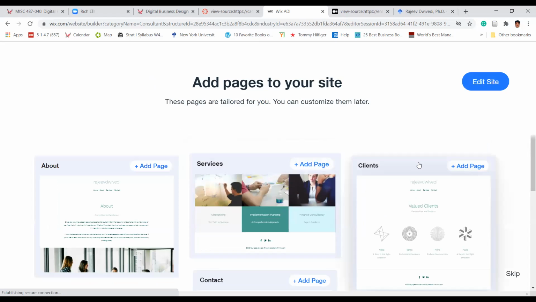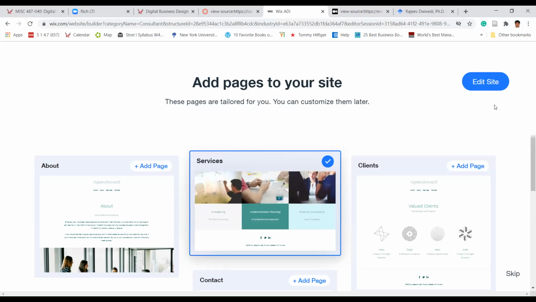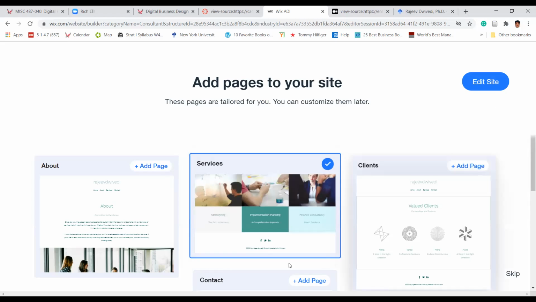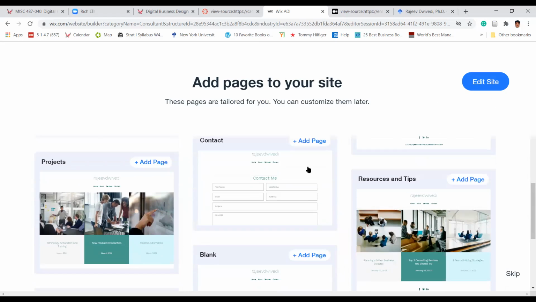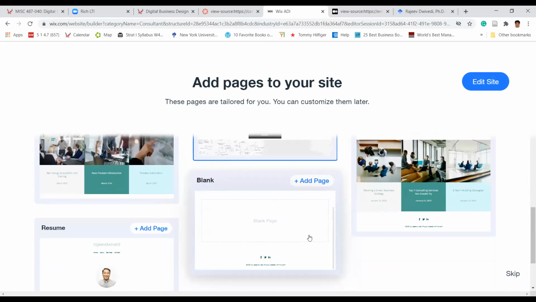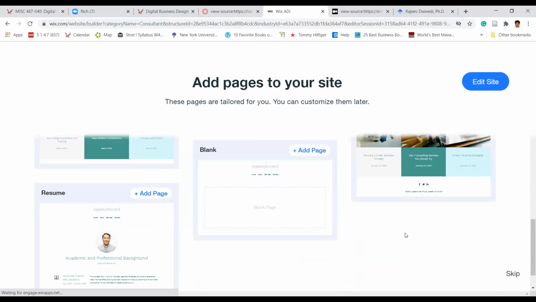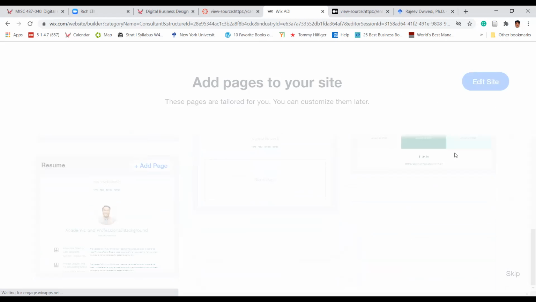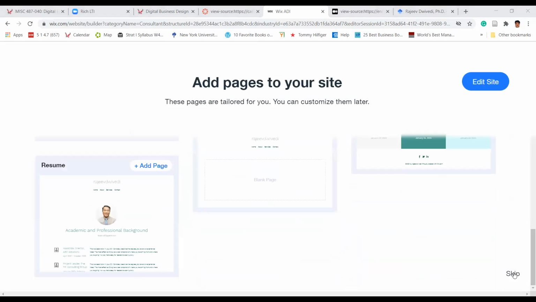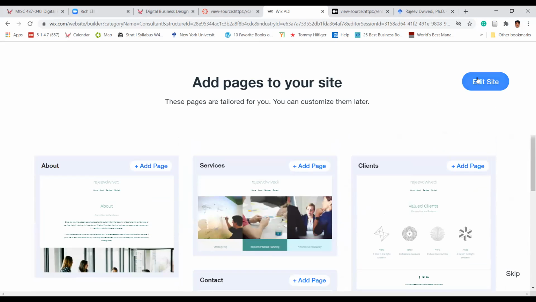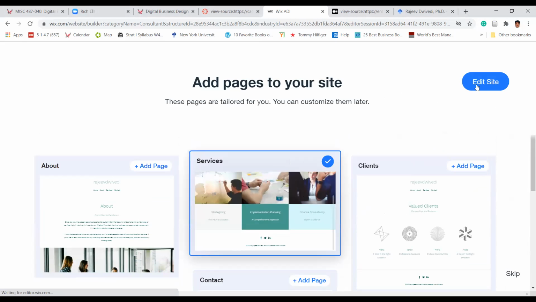Add pages, clients, and I can just use this context. I can add this. You can do blank. I mean, as much as you can do here. And now after this, what happened? You can go and add the page.